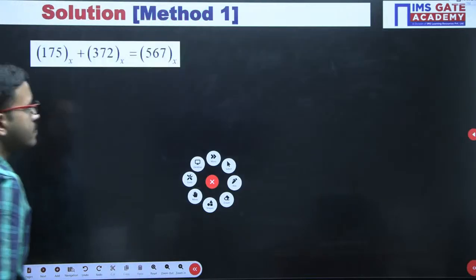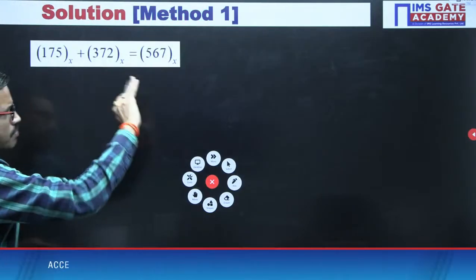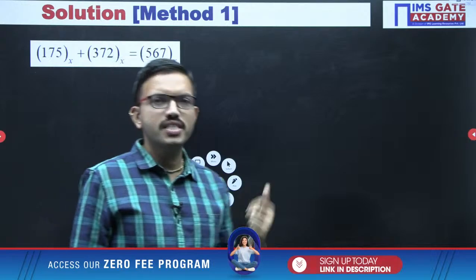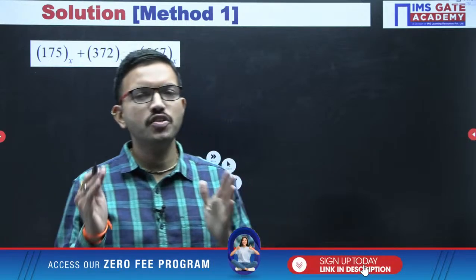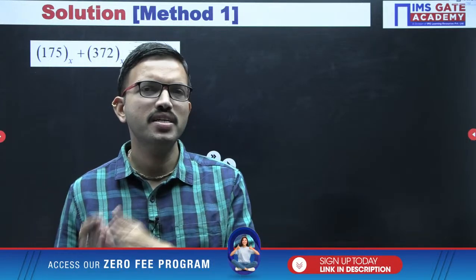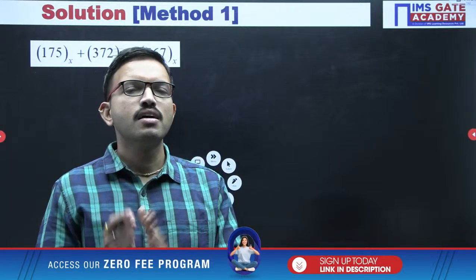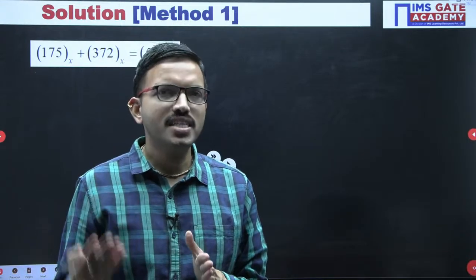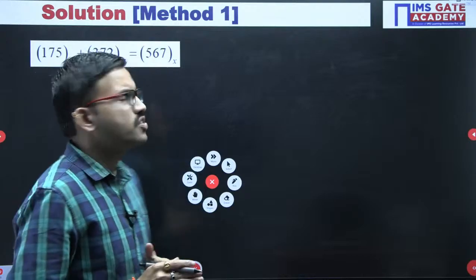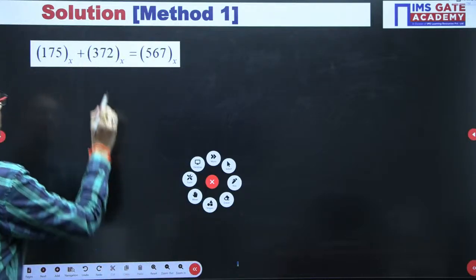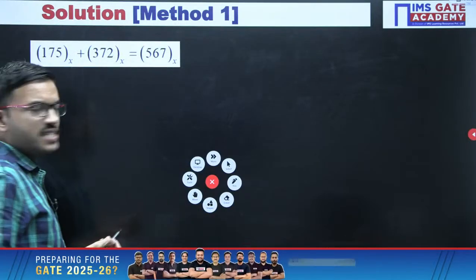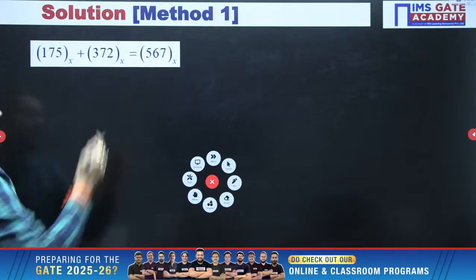The conventional approach is simple. Whatever we have discussed in today's session, whenever you have a base 5 number, base 6 number, or any number system, to find the decimal equivalent the procedure is exactly the same. Here all the numbers belong to base x, and each number has 3 digits.